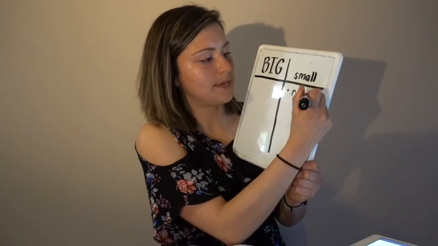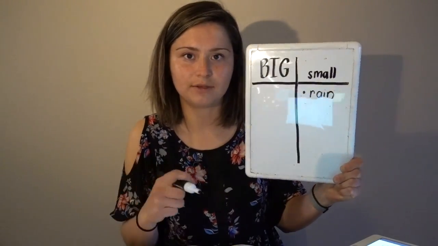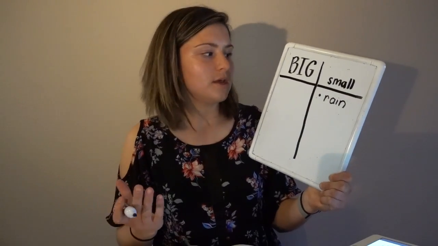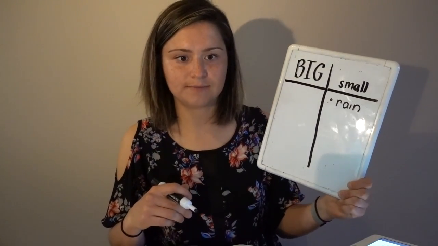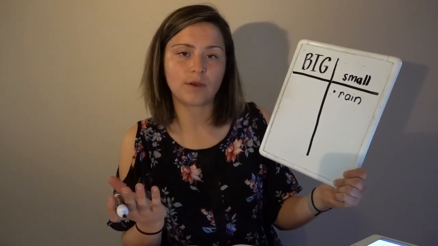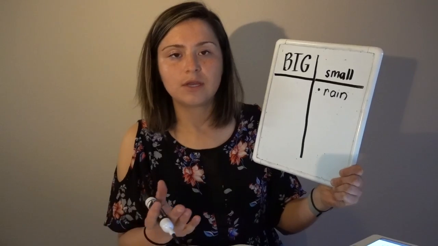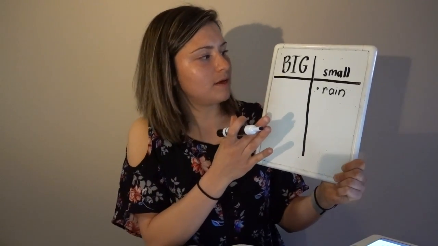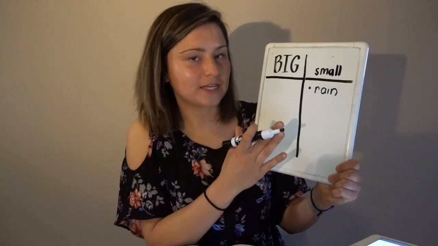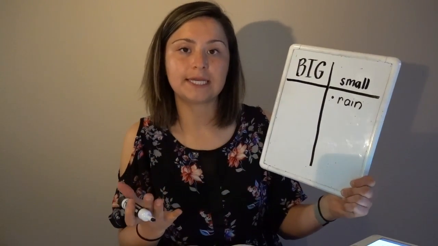Rain should not be a big worry to us. It's just part of nature. It's probably what's going to happen during different seasons, and rain's a small worry for us. Right? The second thing that happens is because of the rain. So this is going back to our cause and effect relationships. Now, I don't know whether to put this next one under big or small, so I'm gonna need your help. It's his plans get ruined.